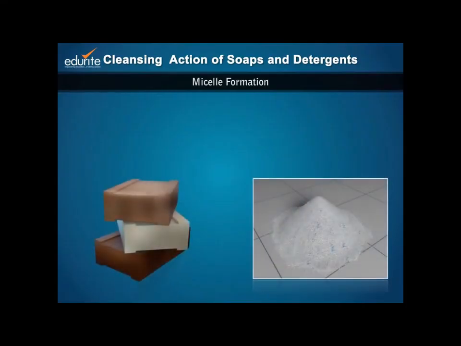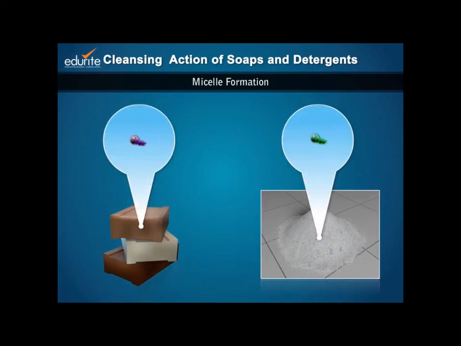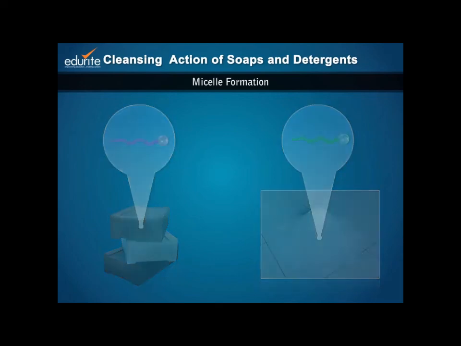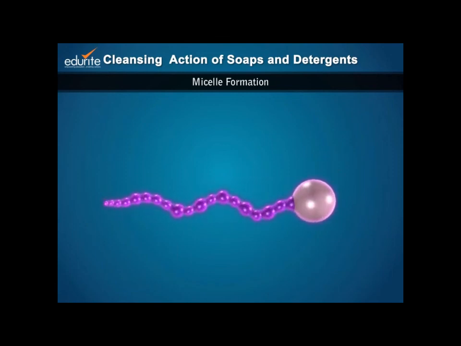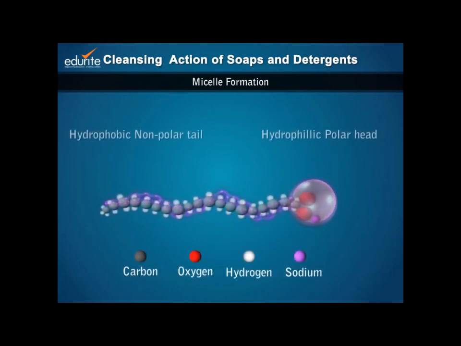Soaps and detergents are surfactants which help to dislodge dirt and grease by emulsifying them and thus help clean articles. Let's take a look at the molecular structures of soaps and detergents. Observe that they have similar structures. Each molecule is composed of a long, non-polar hydrocarbon chain which is hydrophobic in nature and a short polar head which is hydrophilic in nature.